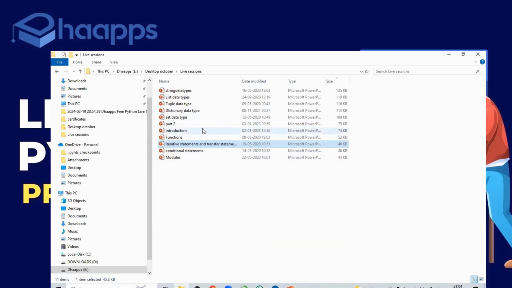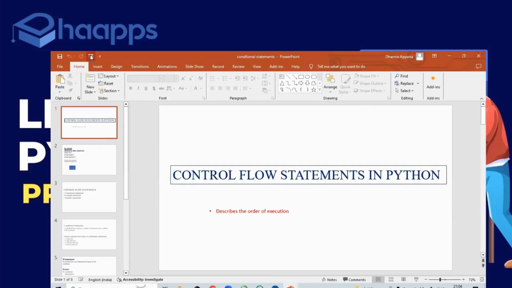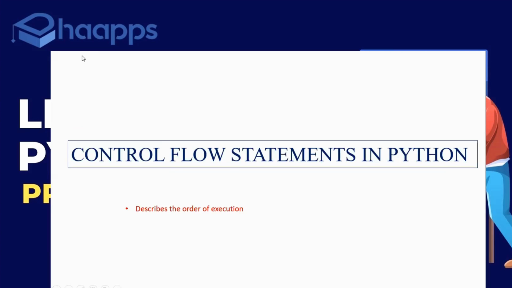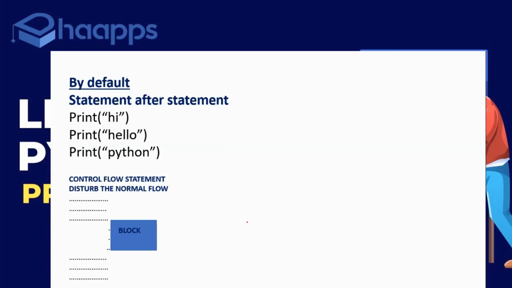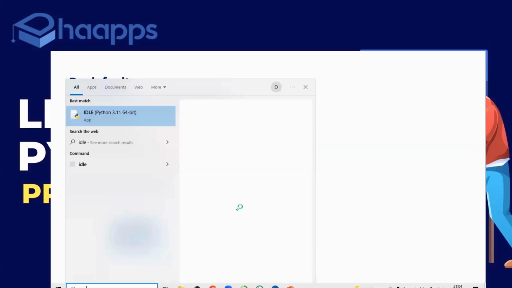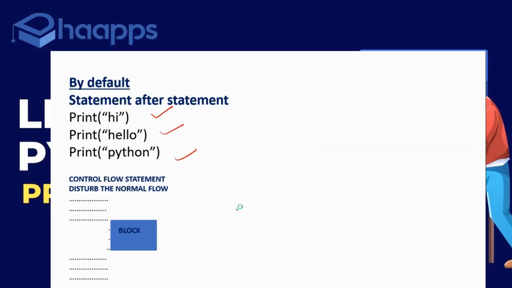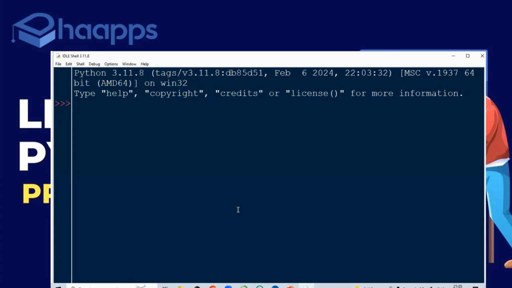Okay, so let's come to this. Usually, control flow statements describe the order of execution. For example, by default, I will write 3 print statements: print hi, print hello, print Python. If I write these 3 print statements, print hi will print first, next it will print hello.